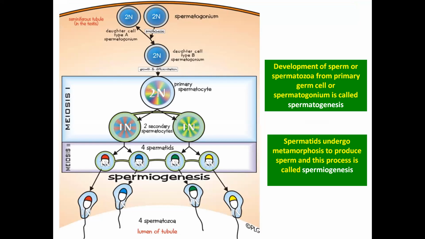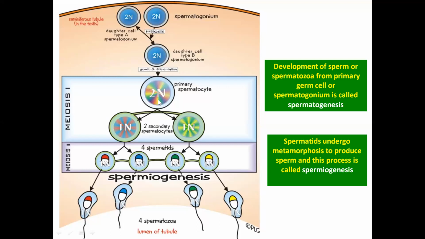So what happened, the spermatogonium, here in this diagram you can see that the spermatogonium which has 2n number goes to mitosis. Mitosis occurs, simple growth or differentiation occurs, and this spermatogonium develops into the primary spermatocytes. The spermatogonium gets differentiated and forms the primary spermatocyte which has 2n number of chromosomes. So meiosis 1 occurs. Meiosis 1 is also known as the reduction division, where the chromosome number becomes half.